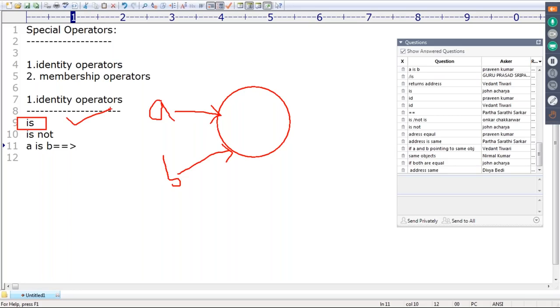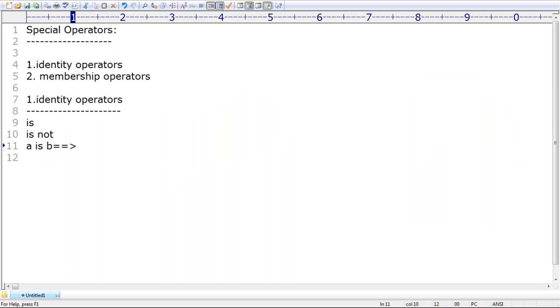Remember this one. A is B returns true means that if A and B both are pointing to the same object, then automatically we can say A is B returns true.